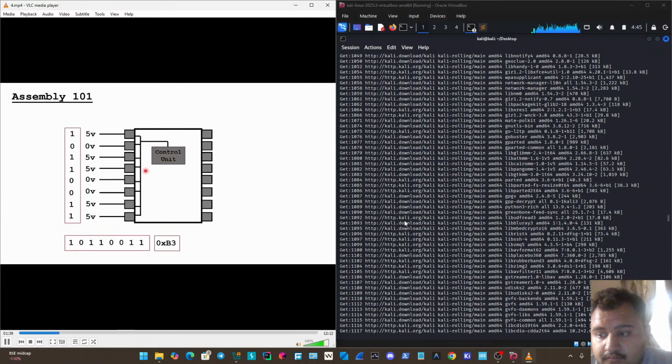So the first unit or section that we're going to take a look at is the control unit. And again, this is just made up of more logic gates, but instead of actually looking at those individual logic gates, we're just going to call it the control unit and talk about what it does. And it does exactly what you would think it does from the name control unit. It essentially is the controller of what goes on in the processor. So it's generally going to take the majority of the inputs into the actual processor, and then it's either going to be, if it needs to move memory around, perform those functions, or send it to different units.